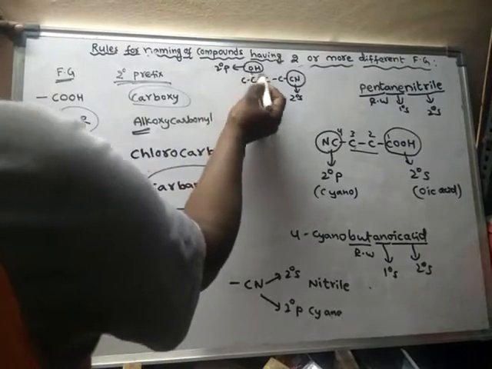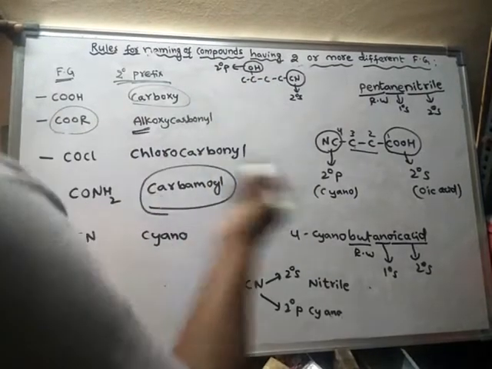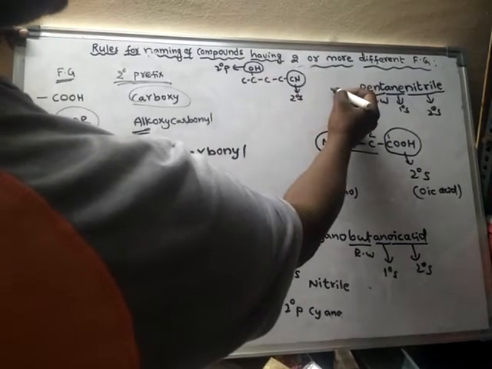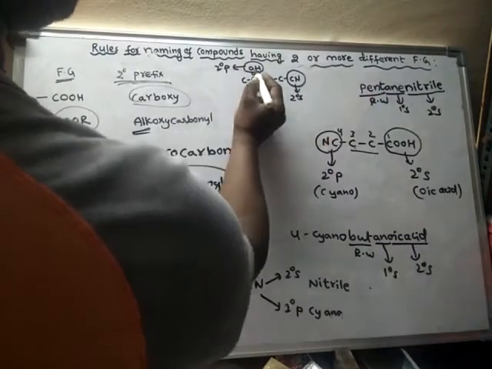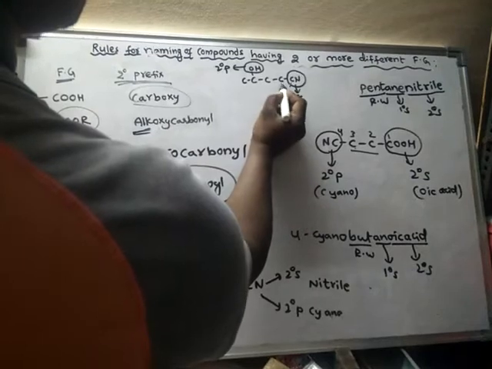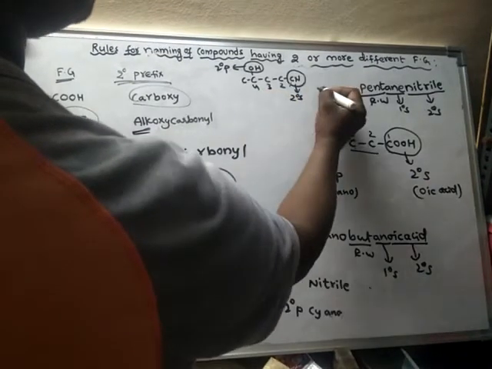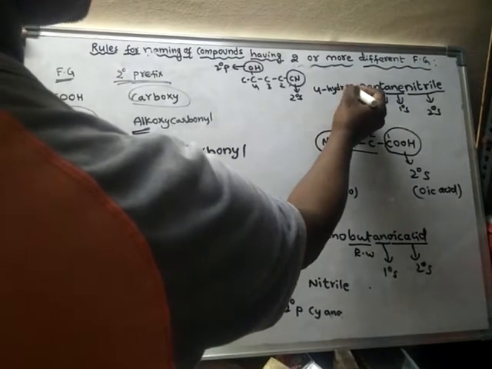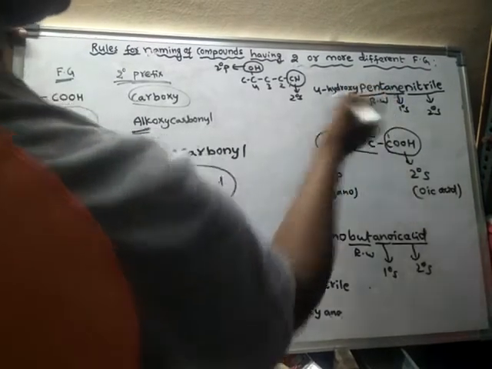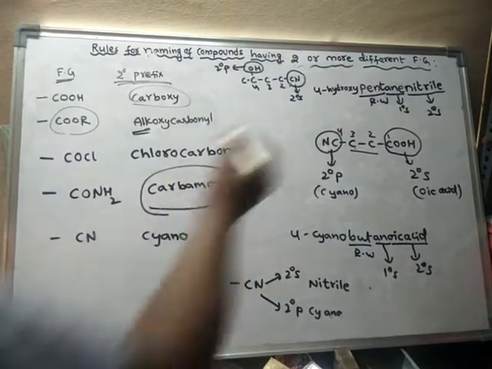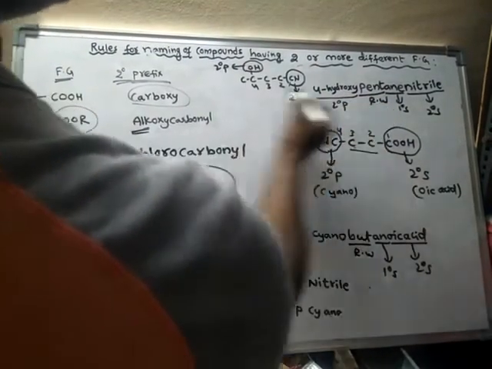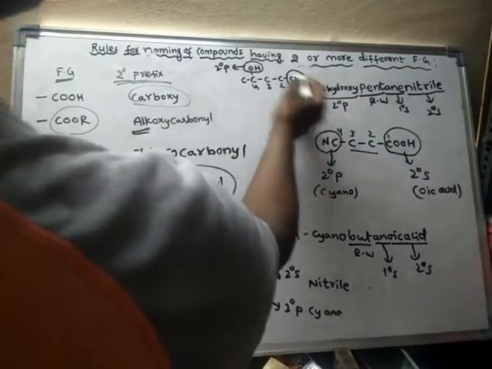And here the secondary prefix is for alcohol. For alcohol I've already told you that we have to write hydroxy. On which carbon? This is the first carbon, second carbon, third carbon, fourth carbon. So 4-hydroxy. 4-hydroxypentanenitrile is the IUPAC name of this particular compound.